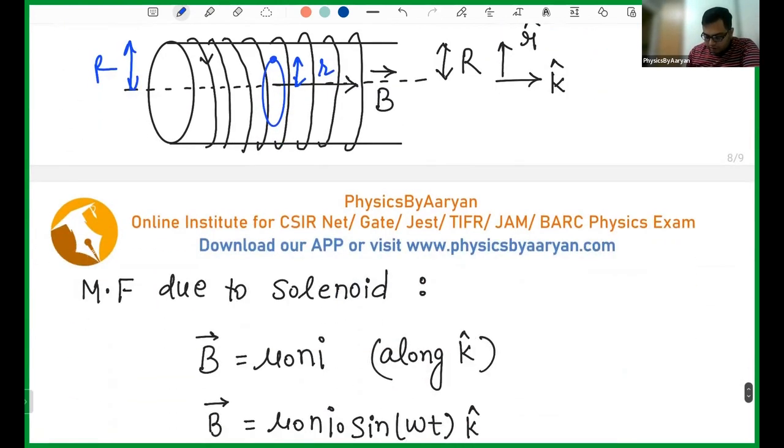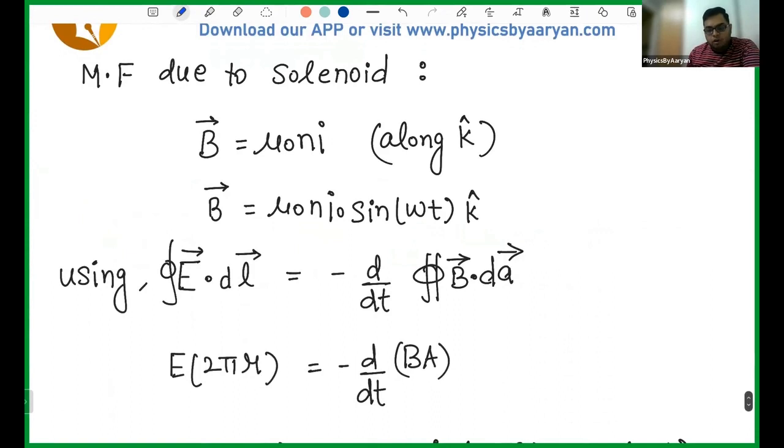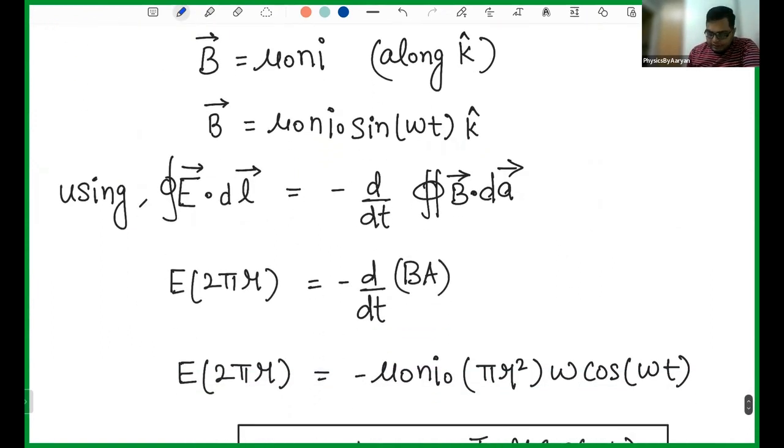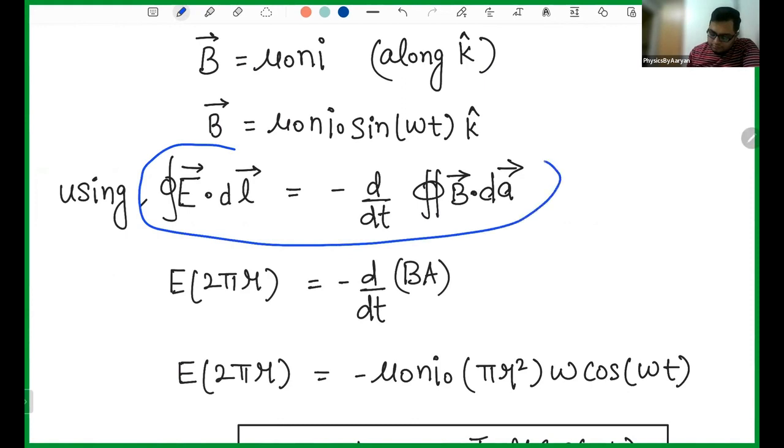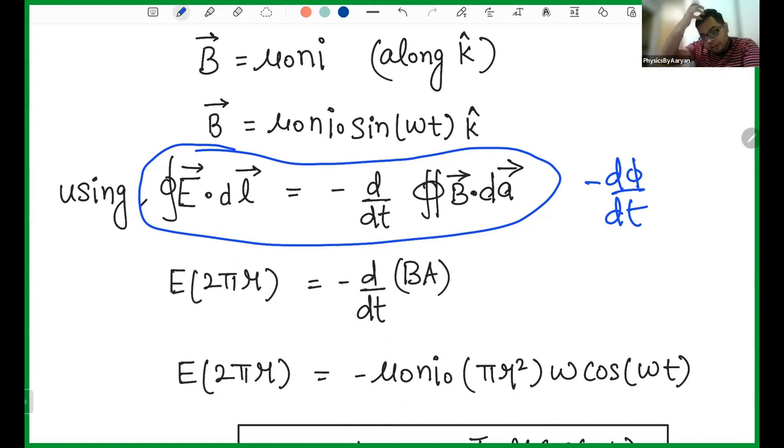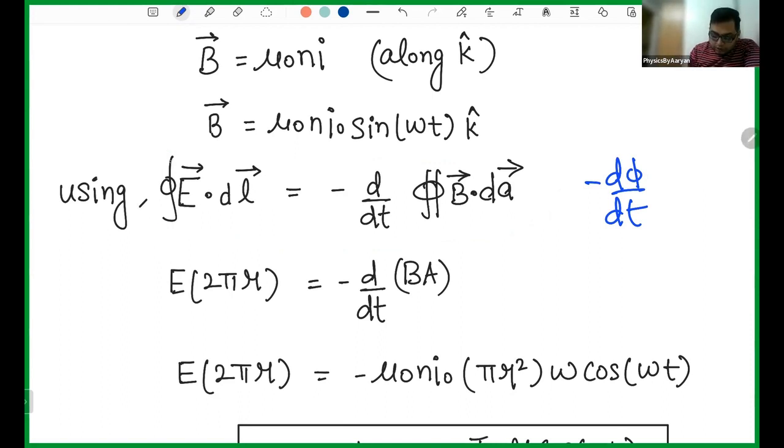So which equation will I use? I will use Faraday's law. Faraday's law basically states that the closed integral of E dot dl equals minus d by dt, or you can say minus d phi by dt, and phi can be written as the area integration of B dot dA. Phi is nothing but magnetic flux. So I need to do this closed line integration, and in this closed line integration you will have some area also.